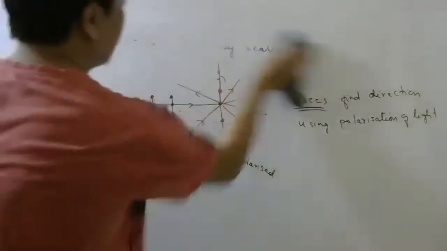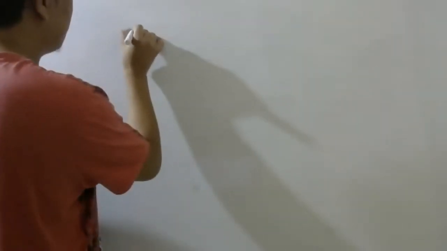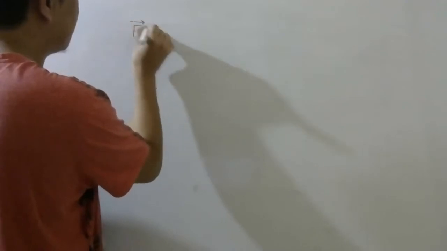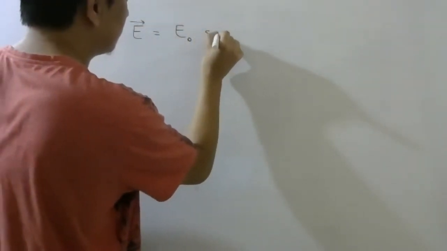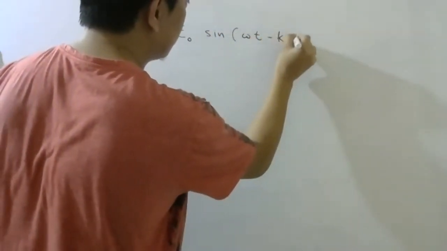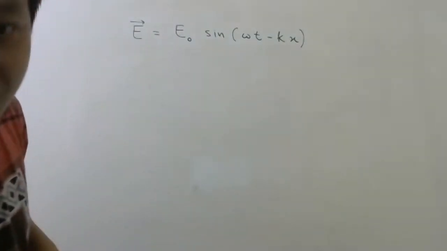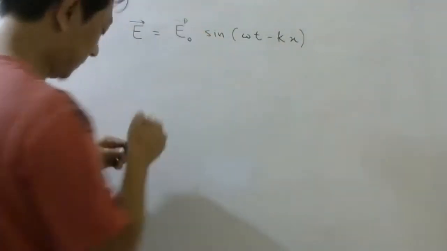Okay, now the last point. The last point is, remember, we have written the formula for electric field. Like this formula we have written, right? And since I put a vector, this should be a vector.